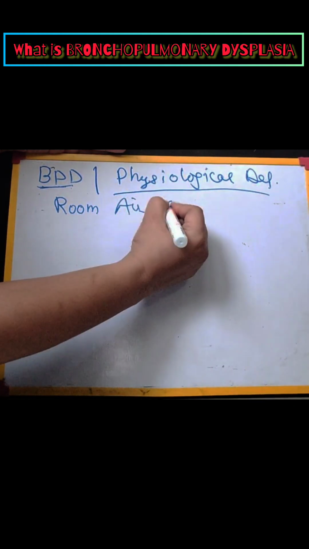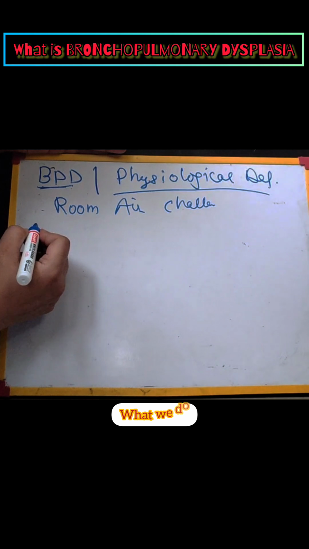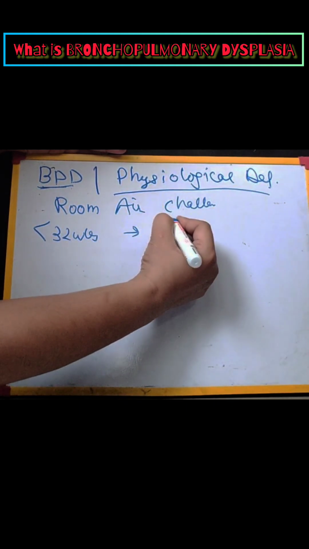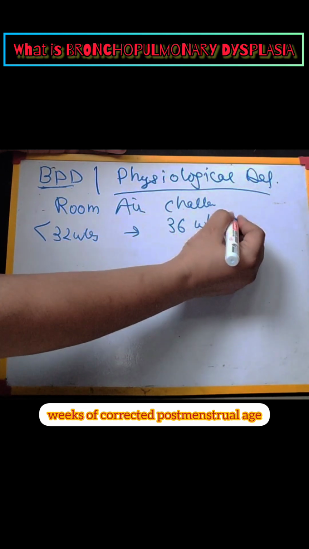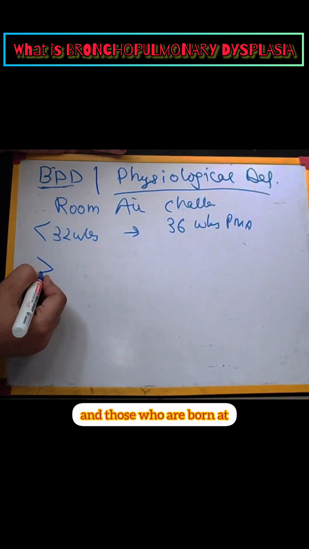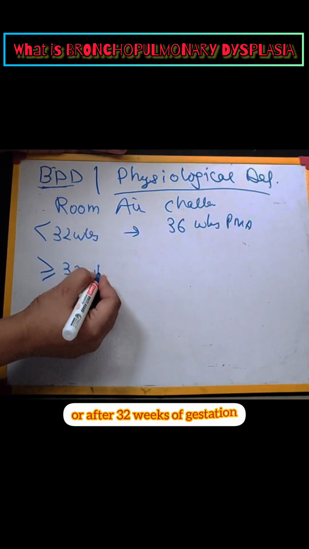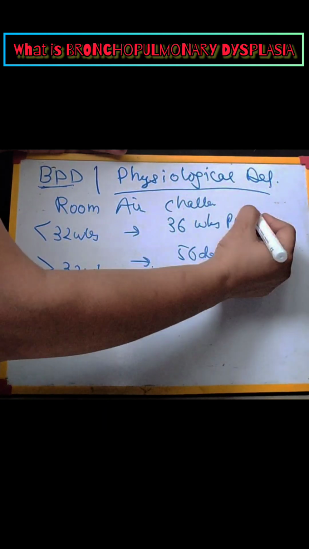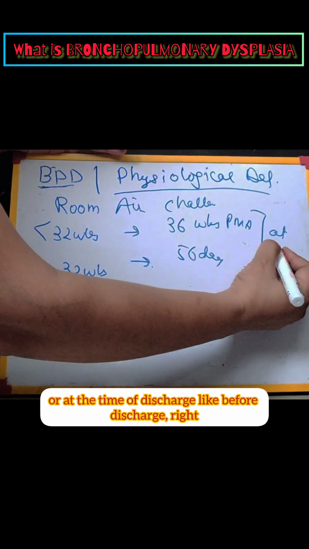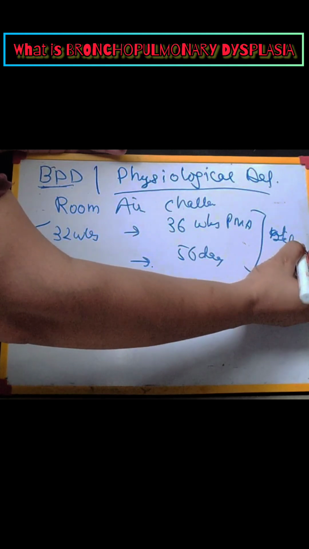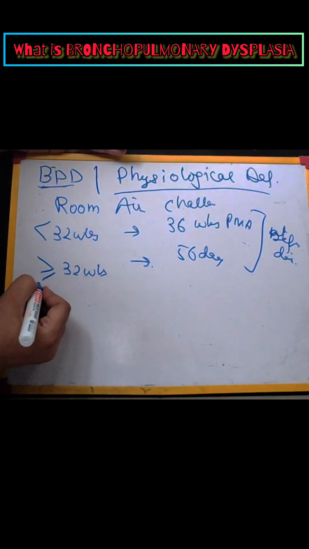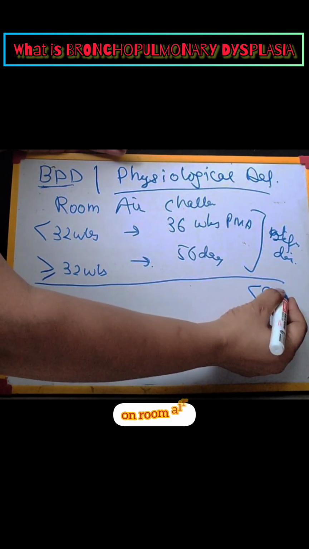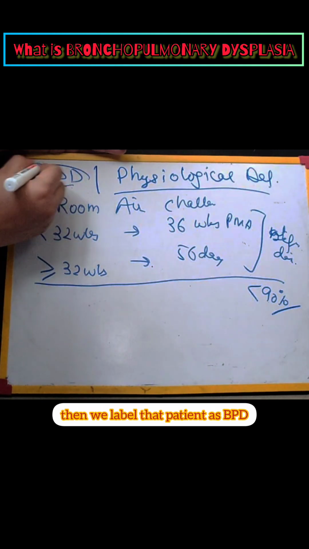What we do: for those who are born at less than 32 weeks of gestation, we perform this test at 36 weeks of corrected post-menstrual age, and for those who are born at or after 32 weeks of gestation, we perform this test at 56 days of life or at the time of discharge, like before discharge, right? And if the oxygen requirement is there and the saturation is less than 90% on room air, then we label that patient as BPD.